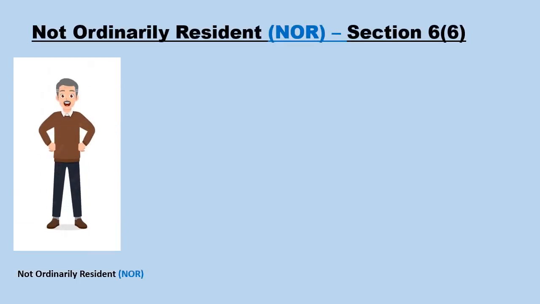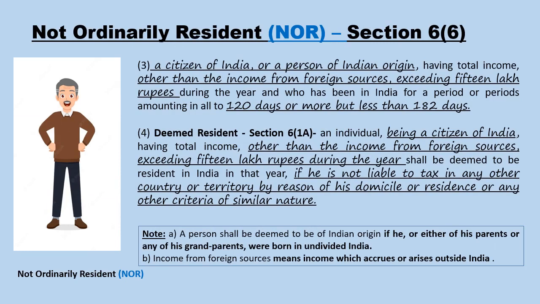Condition number 3. A citizen of India or a person of Indian origin having total income other than income from foreign sources exceeding 15 lakh rupees during the year and who has been in India for a period or periods amounting in all to 120 days or more but less than 182 days.